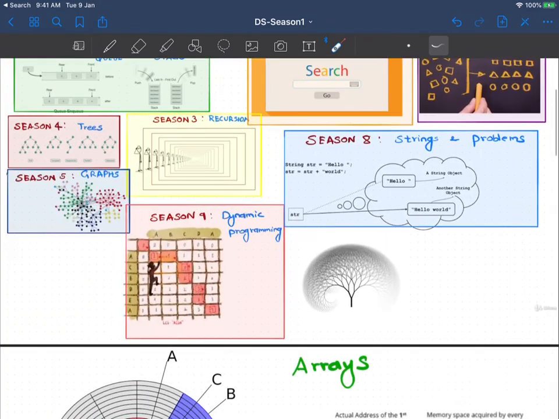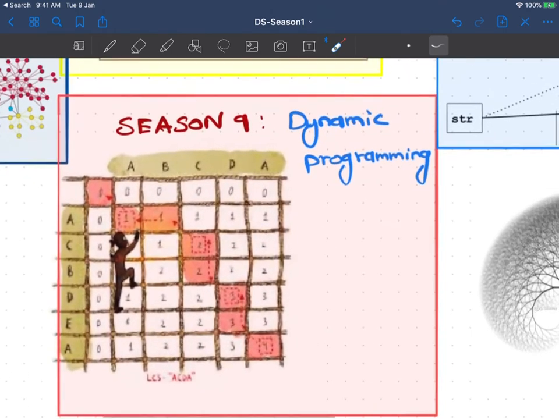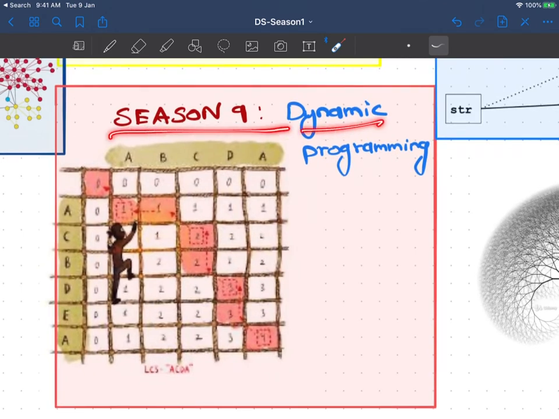Once we are comfortable and very proficient in all these seasons, the final season comes, that is dynamic programming. Dynamic programming requires a lot of understanding of recursion and other algorithms. Once we have completed all other things, we'll implement some problems in dynamic programming and see the different types of patterns that are available. We also see memoization and the table to implement the dynamic solution.